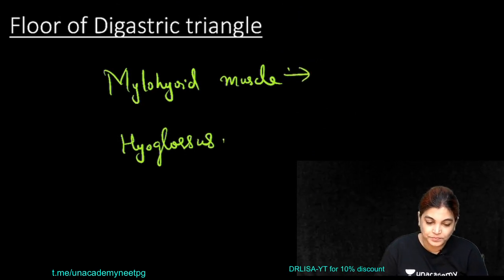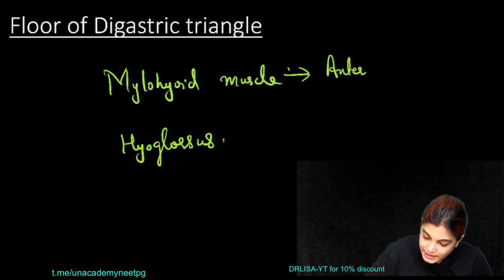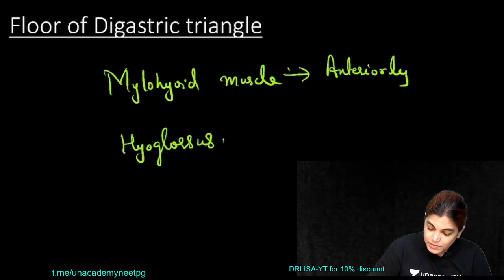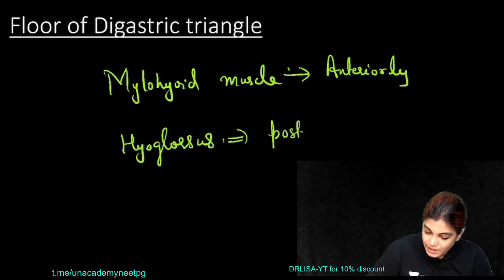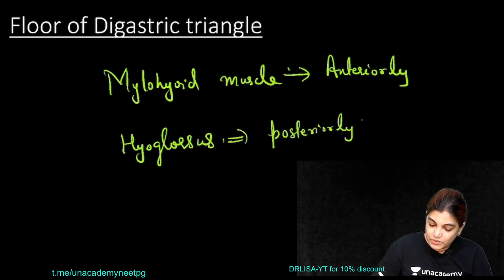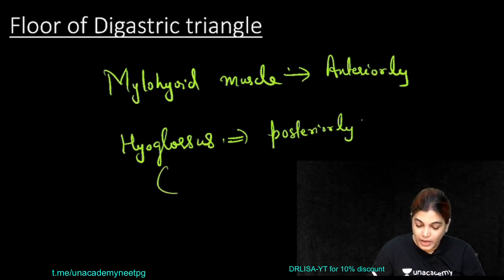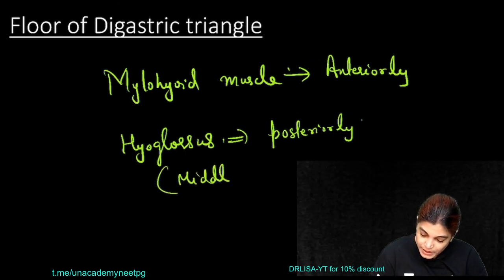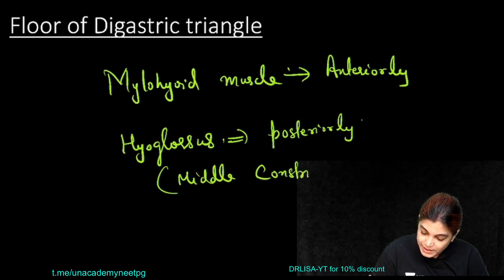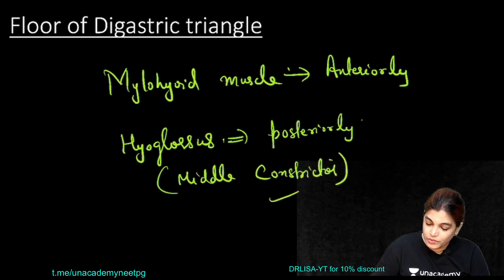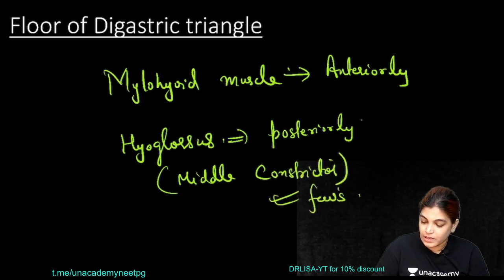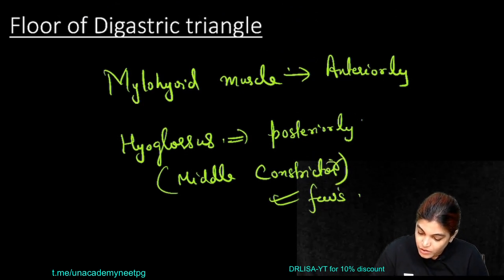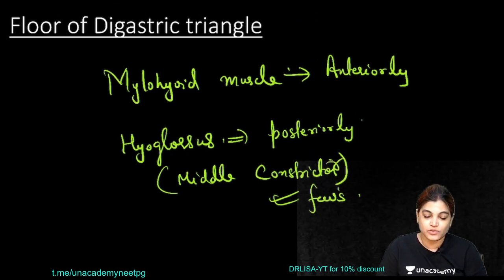Mylohyoid lies anteriorly in the floor and hyoglossus lies posteriorly. Sometimes a few fibers of the middle constrictor muscle of the pharynx can also contribute in forming the floor of digastric triangle.